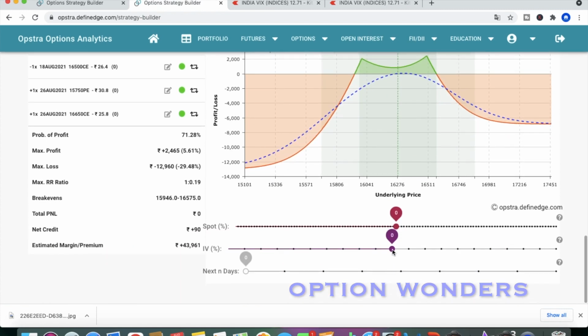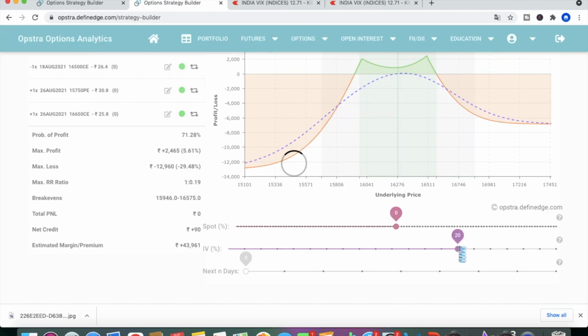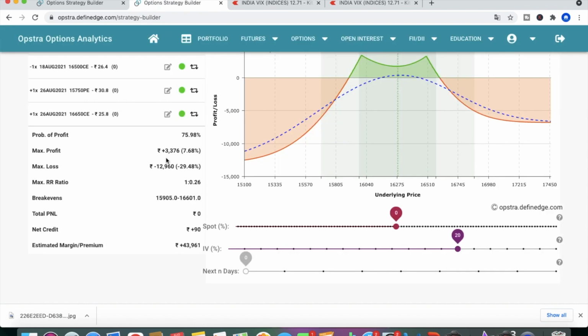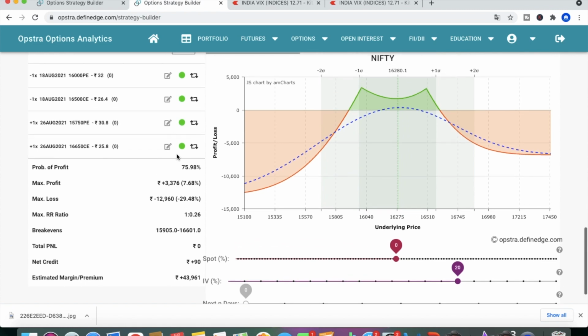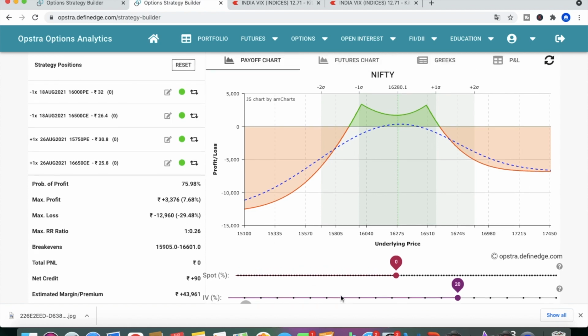Now this IV change is 0, right? You can see the max profit is 2,465. I'll show you how the max profit increases. Now once the IV rises to 20%, see, the max profit has increased to 3,376. So when the IV increases, the profit also increases. This is how you can work on this strategy.